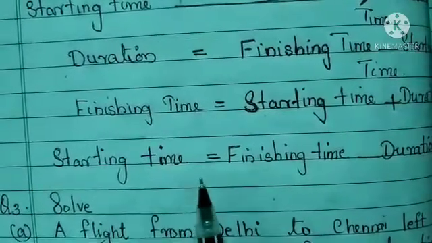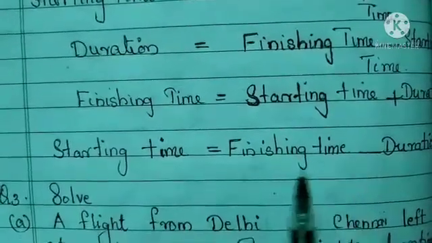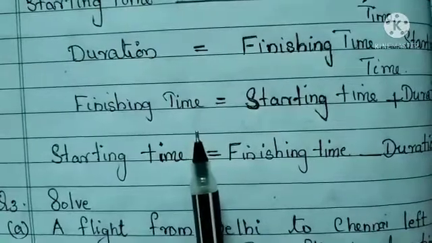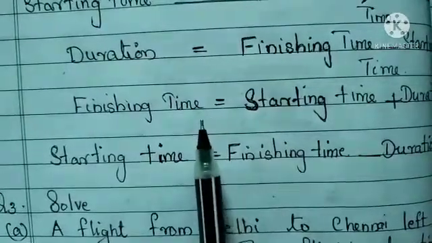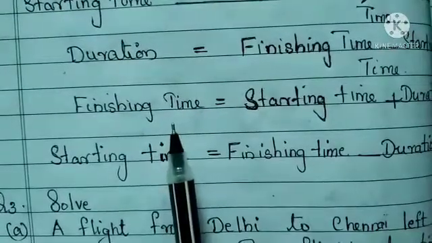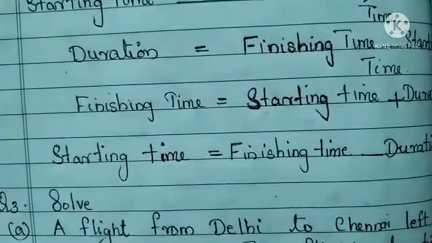So, starting time equals finishing time minus duration. Understood? This is a small concept. Duration means finishing time minus starting time. From that formula itself, we can derive the other two formulas. Okay. We can do problems from this section.